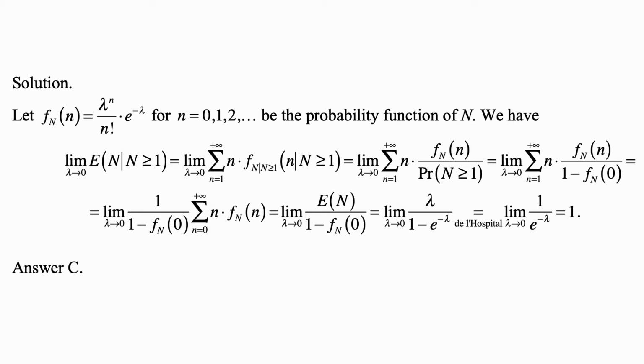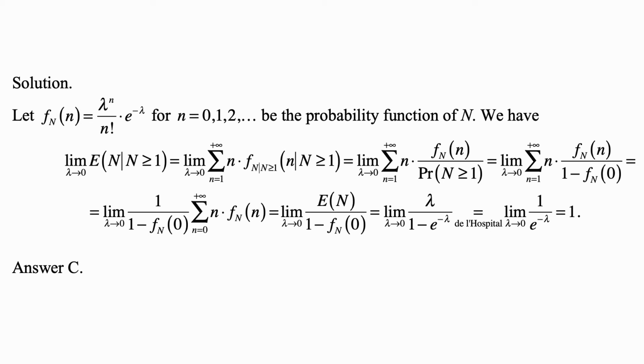And therefore, we can use L'Hopital's rule. This is equal to the limit as lambda goes to 0 of the derivative of lambda with respect to lambda, which is 1, over the derivative of 1 minus e to the minus lambda with respect to lambda. The derivative of 1 is 0, and the derivative of minus e to the minus lambda is minus, from the minus in front of the exponential, times the derivative of the exponential, which is the exponential itself, e to the minus lambda, but the derivative of minus lambda is negative 1, and minus times minus makes it a plus.